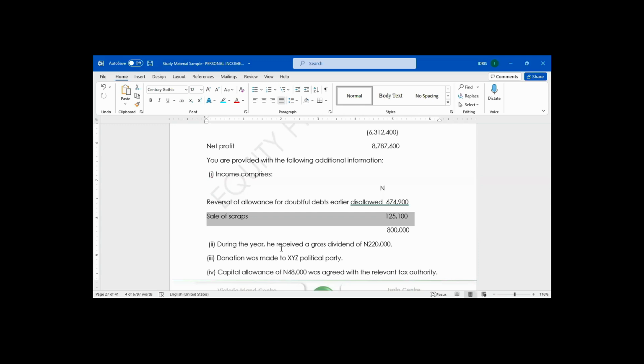It will be taxable since it's not subjected to capital gains tax. It will be taxable under personal income tax or company income tax.